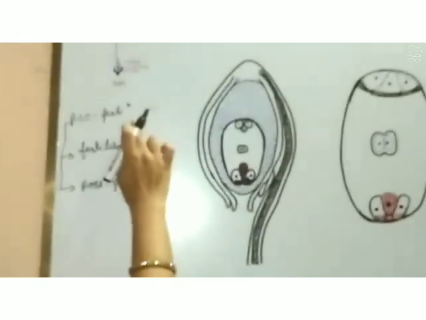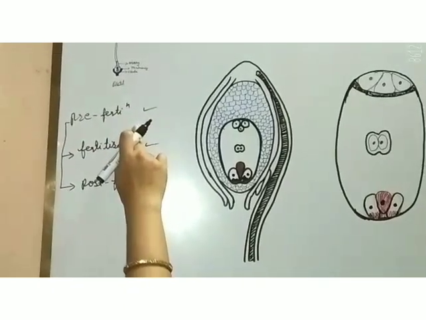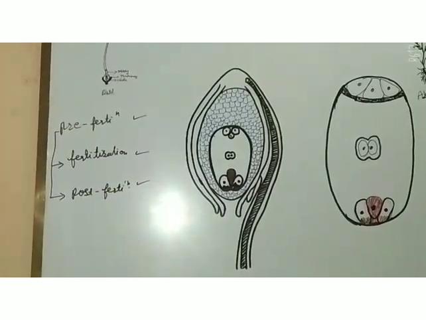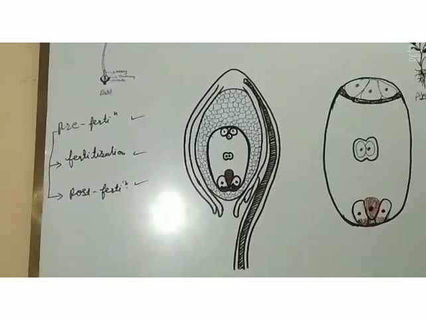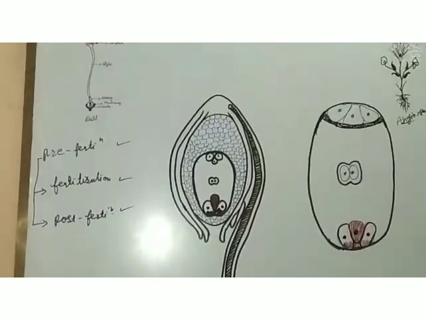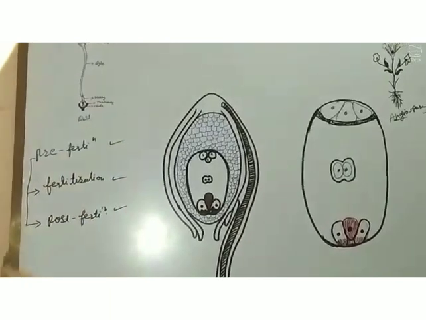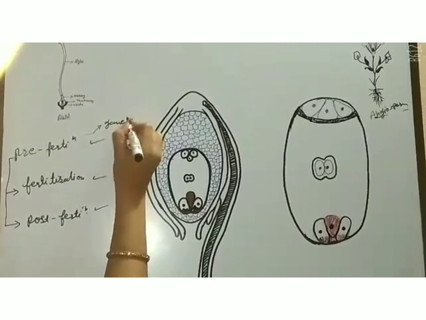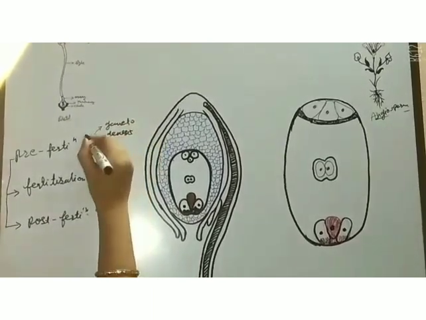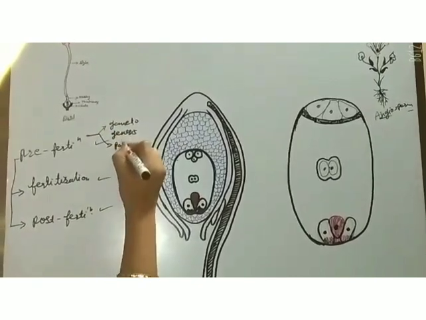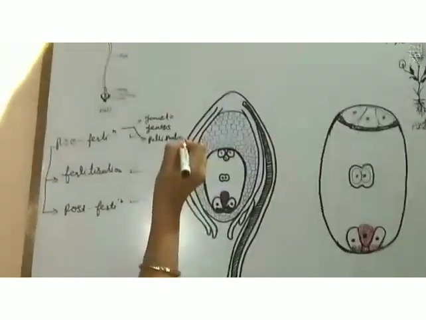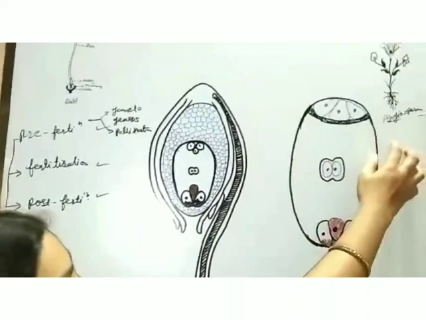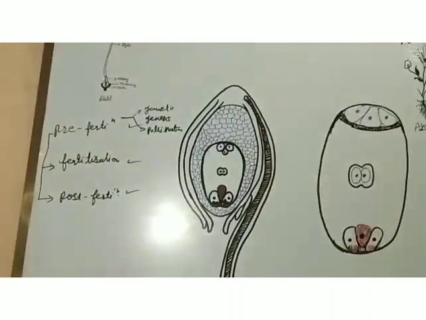Its first step is pre-fertilization, in which gametogenesis takes place. So how does gamete formation take place in a plant? What is the basic concept behind that? First you have to know that, then we will study the next topic. So the pre-fertilization event states that gametogenesis will take place, and then pollination will take place. So what is there in the angiosperm group of plants that they can produce flowers but others cannot?